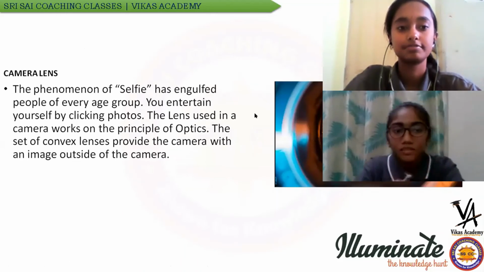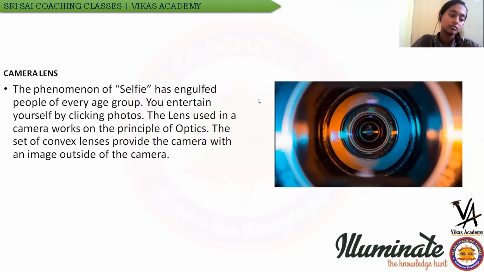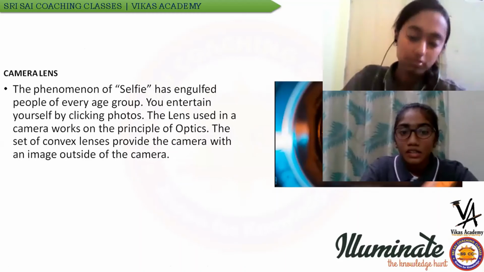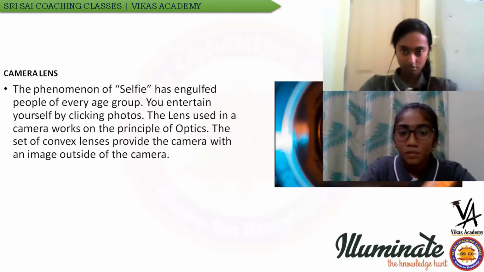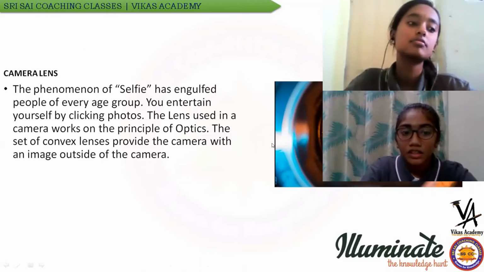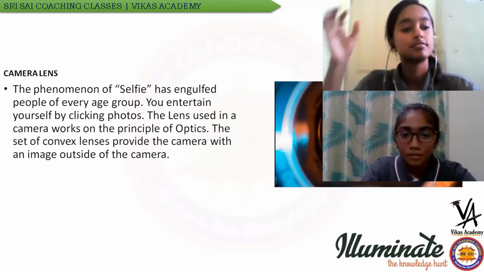Camera lens. The phenomenon of the selfie has engulfed people of every age. People entertain themselves by clicking photos. But does anyone know how a camera lens works and what it is made up of? A camera lens works based on the principle of optics. It is provided with convex lenses which help us to capture an image outside of the camera.